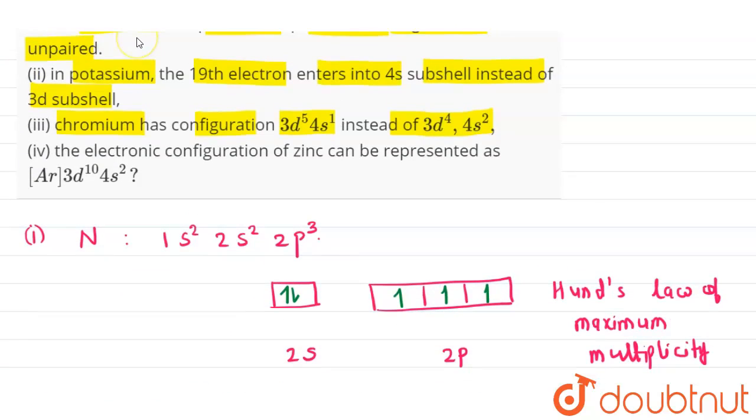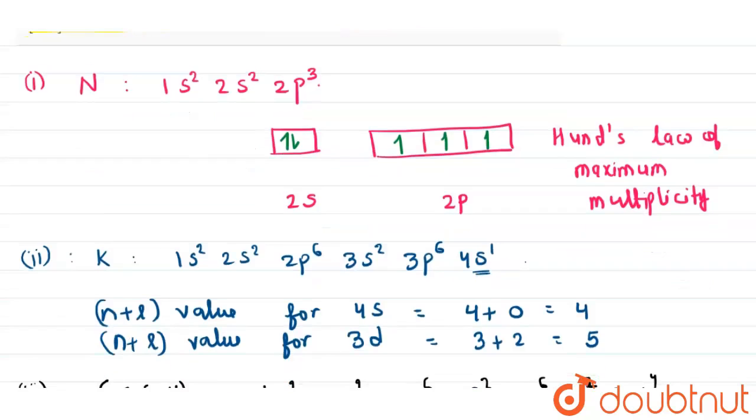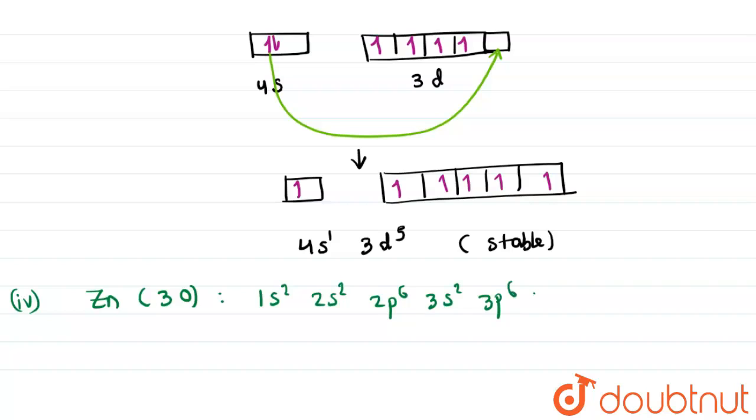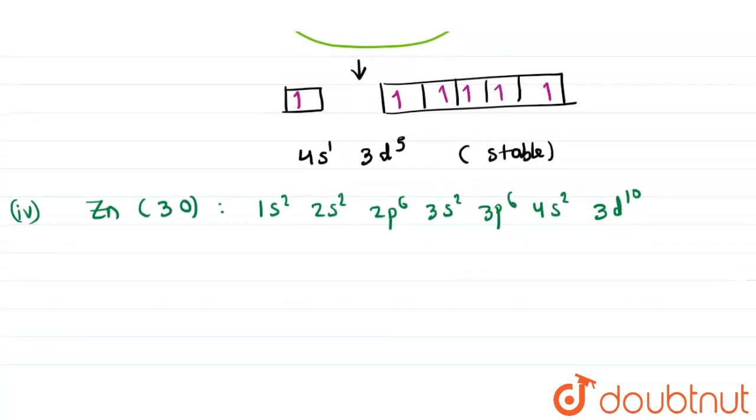Let us come over the fourth part of the question. The electronic configuration of zinc can be represented as this. If we talk about zinc, it has the atomic number of 30. So if we write the electronic configuration of zinc, it will be 1s2, 2s2, 2p6, 3s2, 3p6, 4s2, 3d10.